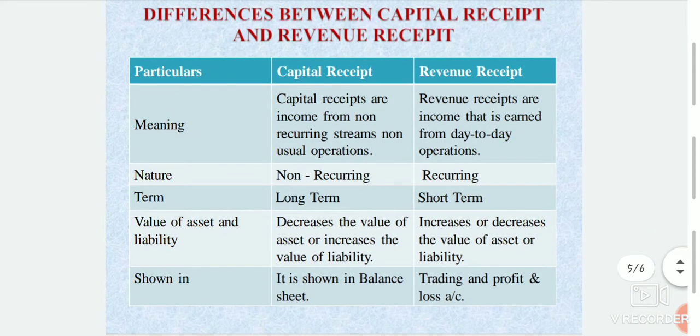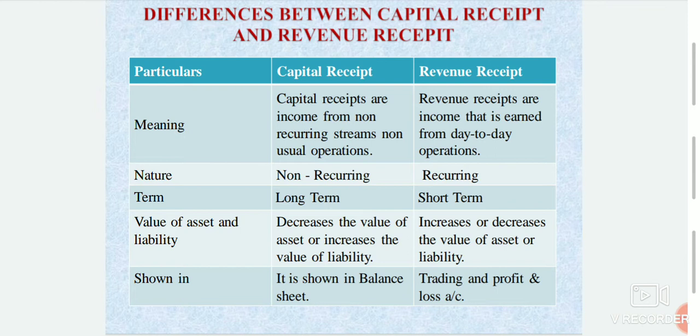The next, differences between capital receipts and revenue receipts. Meaning: capital receipts are income from non-recurring streams, non-usual operations. Capital receipts are the amount received from non-operational activities like bank loans, debentures, etc. Then revenue receipts are income that is earned from day-to-day operations. They are the amount earned or received from operational activity like sale of goods and services.